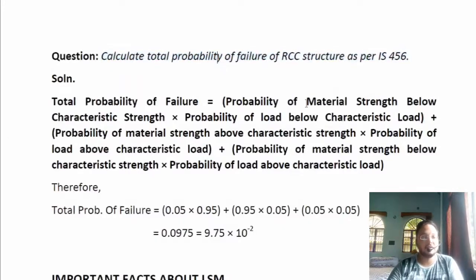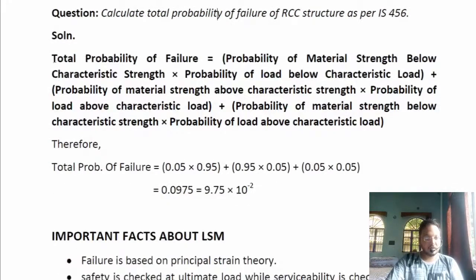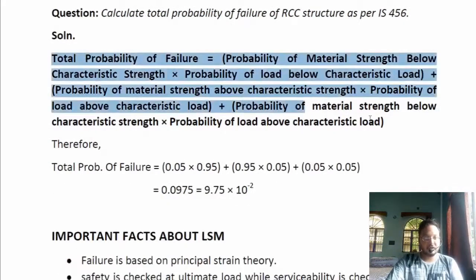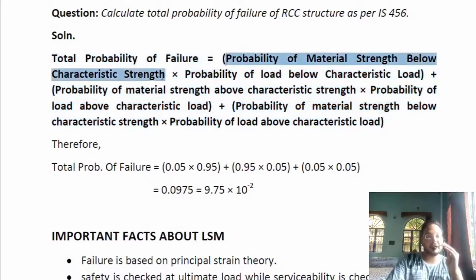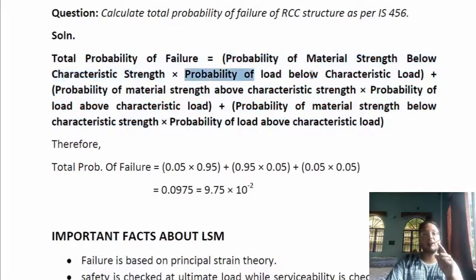So this is to calculate the probability of failure of an RCC structure as per IS 456. Before that, one must memorize this huge formula. It is not huge numerically, but it is huge textually. The total probability of failure is equal to the probability of material strength below characteristic strength multiplied by the probability of load below characteristic load.